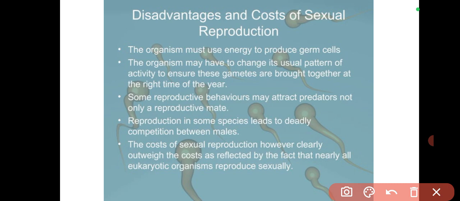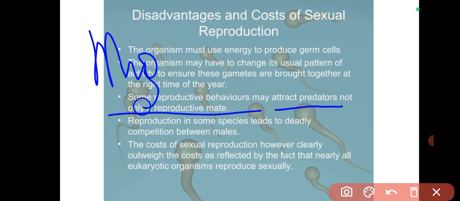Now, some reproductive behaviors may attract predators, not only a reproductive mate. Yes, some organisms are in a prey-predator relationship. Some predators already know the mating season of some organisms, like in the fish setting, for example. There are some fish that embark on what is called migration. Is that okay? Reproductive migration, or migration for reproductive reason.